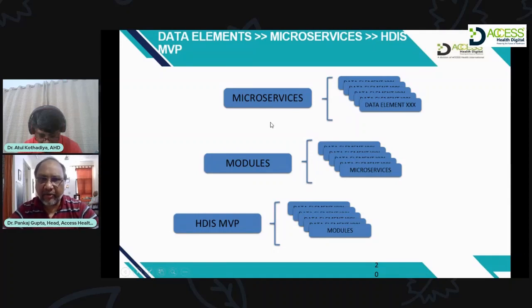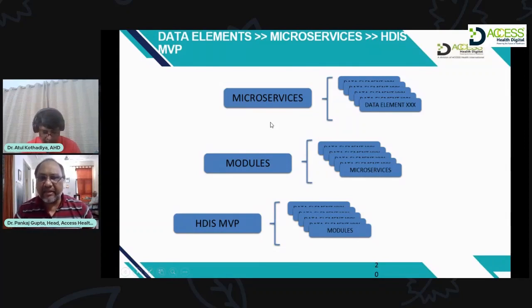The best examples are all the latest digital systems: your Netflix, Amazon, Uber, your Ola, all of these systems work using microservices. And it has such a small footprint. Gone are the days when you needed a very large infrastructure to host it. Now it comes on your phone.